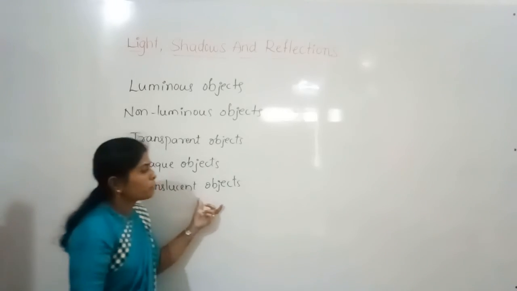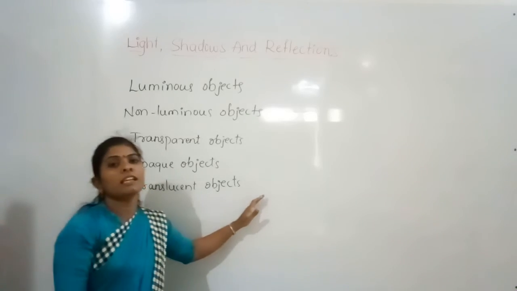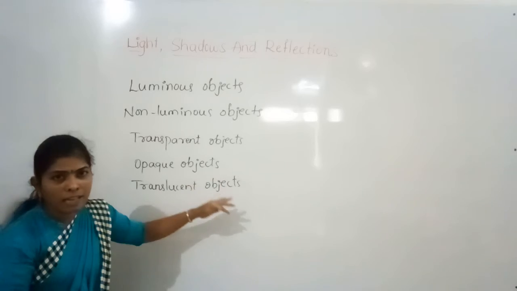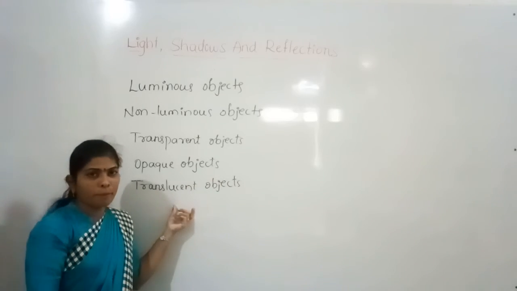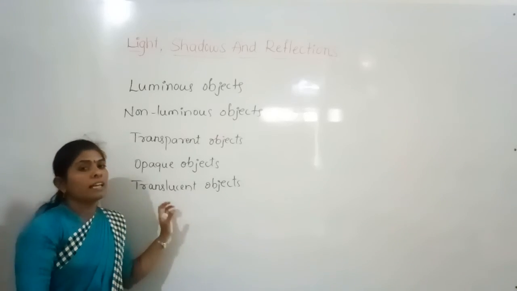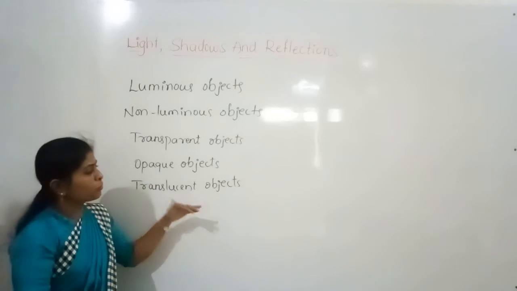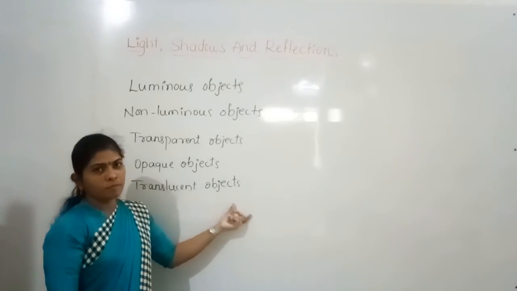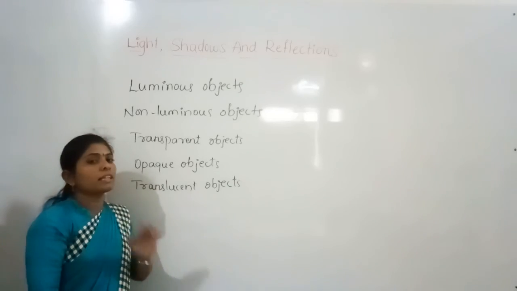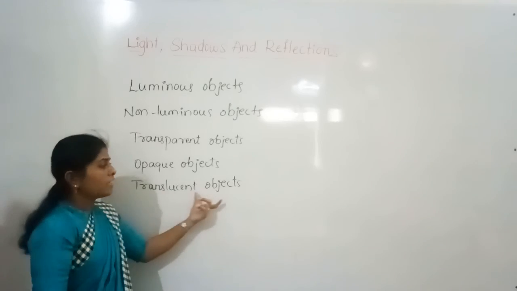And translucent objects are the objects which allow only partial light to pass through them. They will not allow all the light that falls on them, but only partial light, so that we can see through them but not clearly. ನಮಗೆ ಕ್ಲಿಯರ್ ಆಗಿ ಕಾಣುವುದಿಲ್ಲ, blur images ಕಾಣುತ್ತೆ. So these are translucent objects.